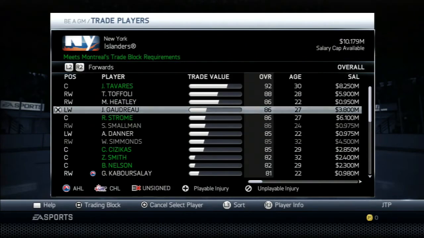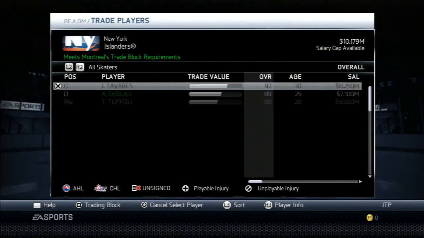Or no, we still have Goudreau as well. Man, we have too many players. I'm trying to think here. I want to keep Goudreau. We might keep Danner or Heatley. I think Danner will stay on the third line as a two-way forward. So then the second line would be Goudreau, Strome, and Heatley. Yeah, that makes sense. And then the third line would be Cizikas, Danner, and then we get that third liner.